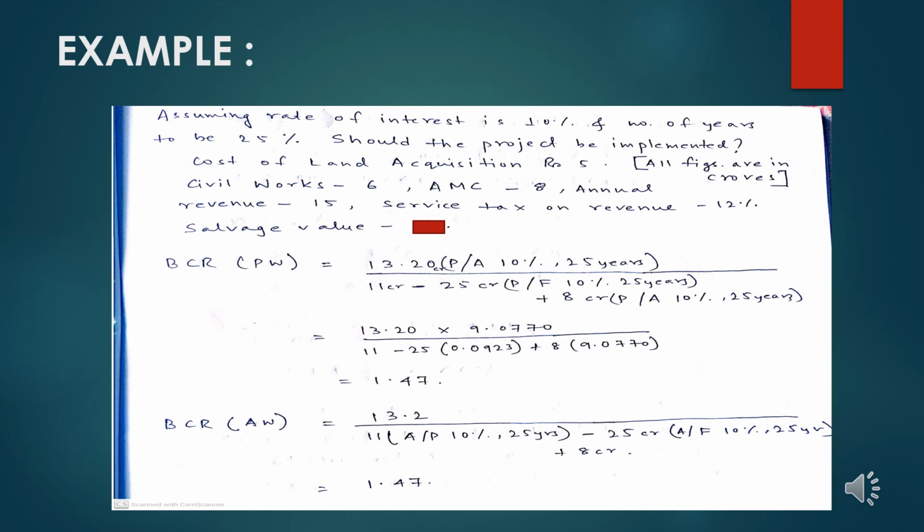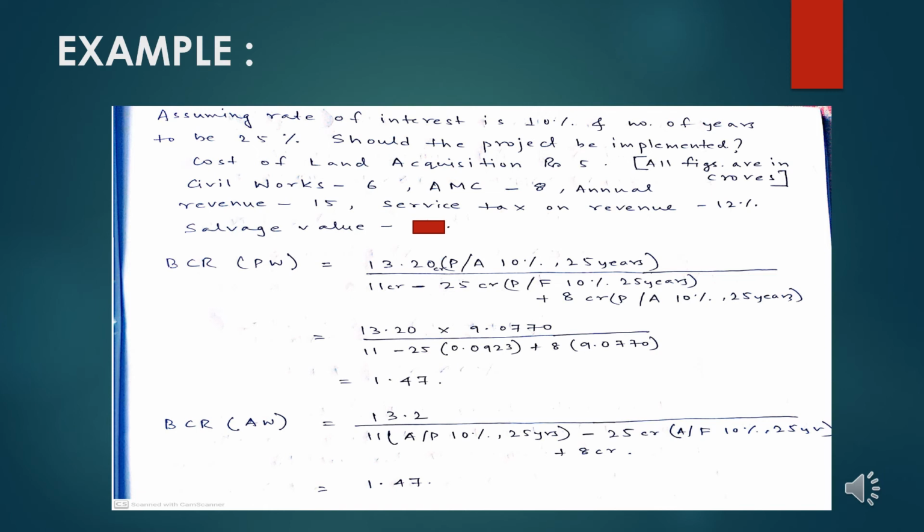So we can easily say that this particular project has 13.2 crore per year as annual cash flow, which, if we consider calculating the benefit cost ratio at present worth, we can easily transfer into present worth, taking 10% and 25 years into account.